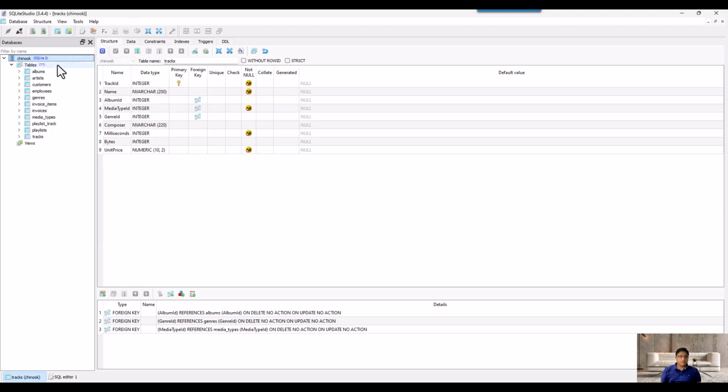This is a UI tool for the Chinook database, and these are the tables we are using. This is a free utility and the database is free, so you don't need any license, and you don't even need Azure, because this is locally installed. You can see it is deployed in C:\SQLite\DB\Chinook DB. You can use any option, any path.